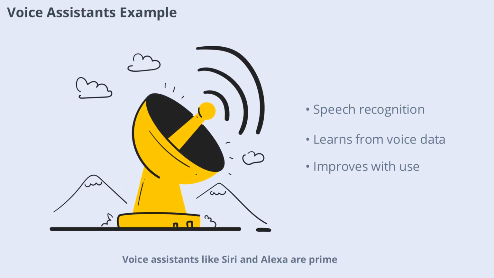Voice assistants like Siri and Alexa are prime examples of narrow AI powered by machine learning. These systems use speech recognition algorithms to understand spoken commands and respond appropriately. By learning from vast amounts of voice data, they can recognize different accents, languages, and even individual speaking styles. Machine learning enables these assistants to become more accurate and helpful with each interaction.